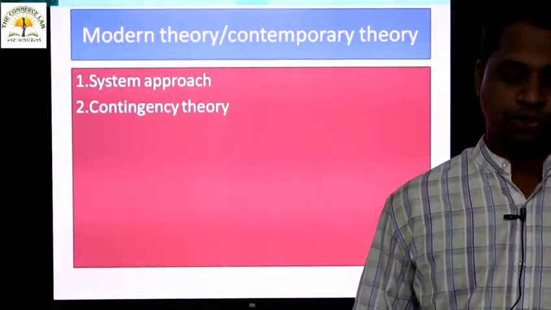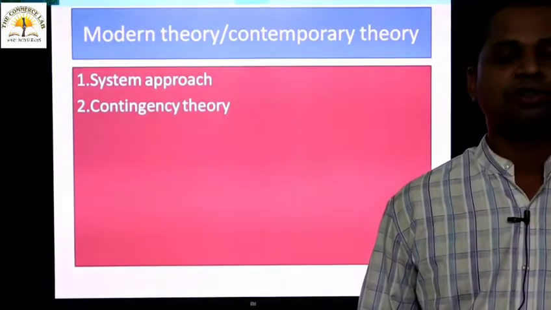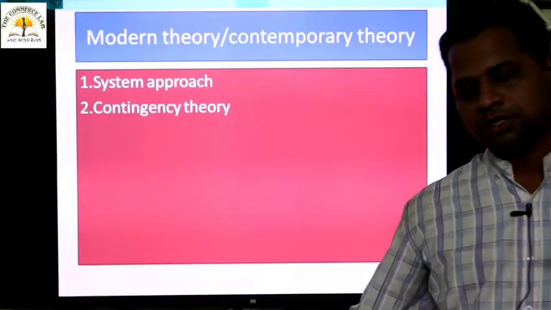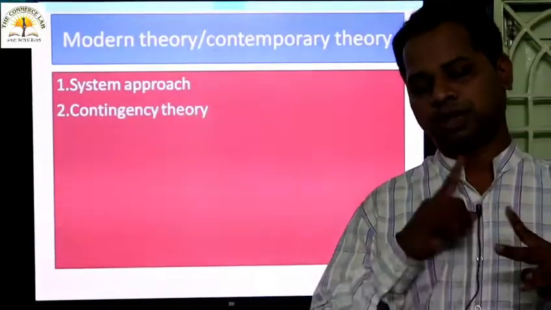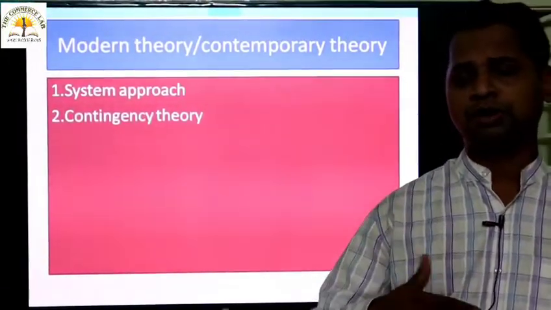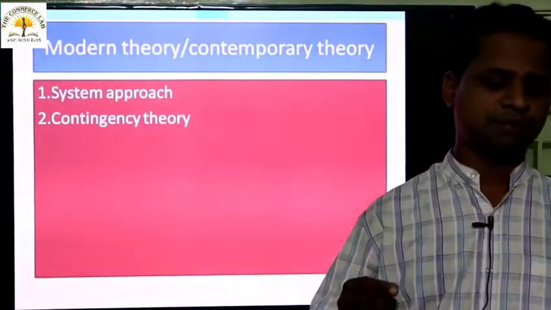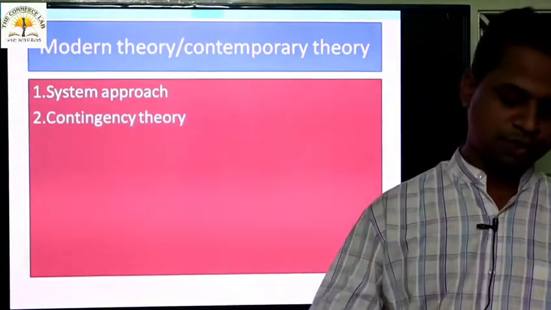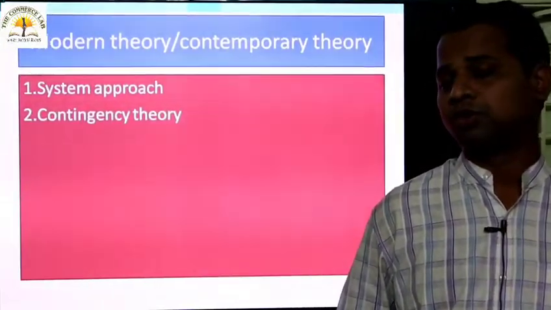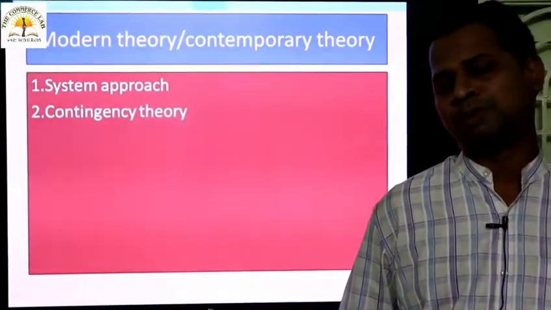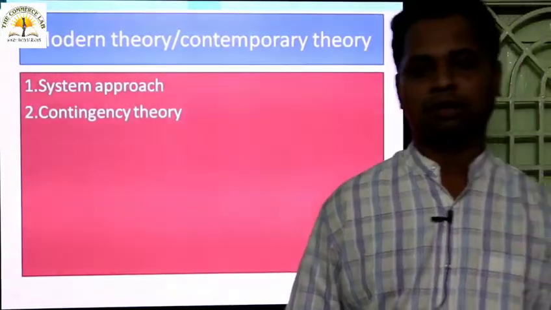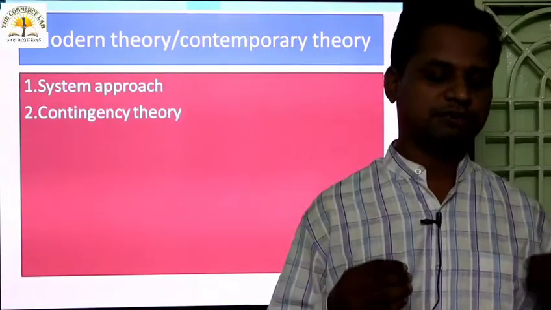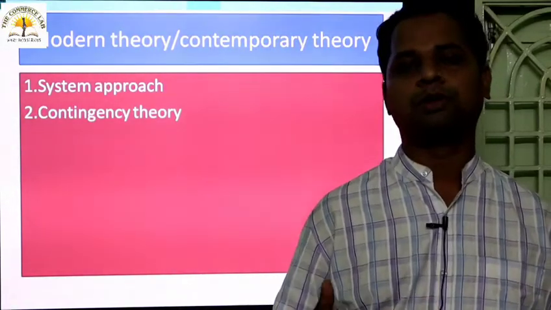And the most important theories which are coming under the modern theory or contemporary theory are system approach and contingency approach. These are the two approaches, or theory or approach, same. One is system approach, another is contingency approach. These two approaches are used exclusively as a modern theory or contemporary theory of management, which is applicable to any organization nowadays. For the recent scenario, these management theories are applicable to every organization.